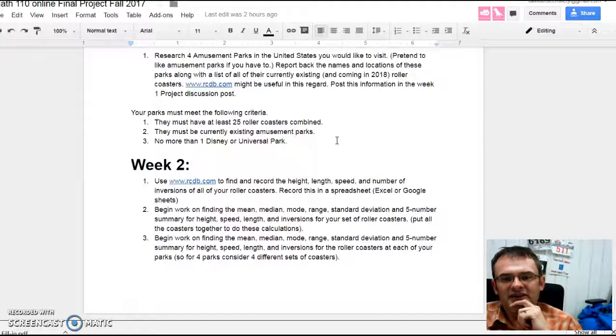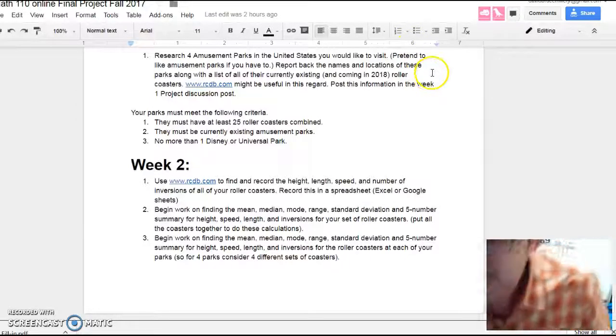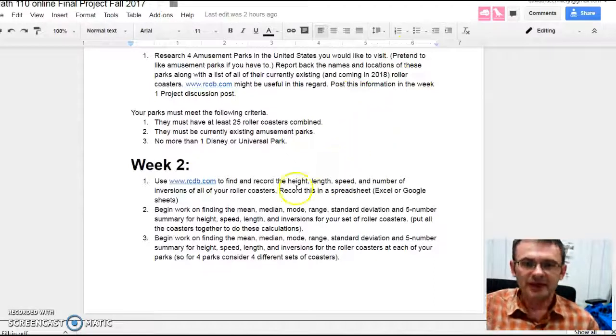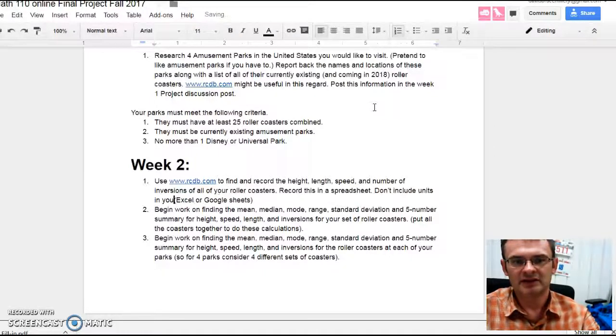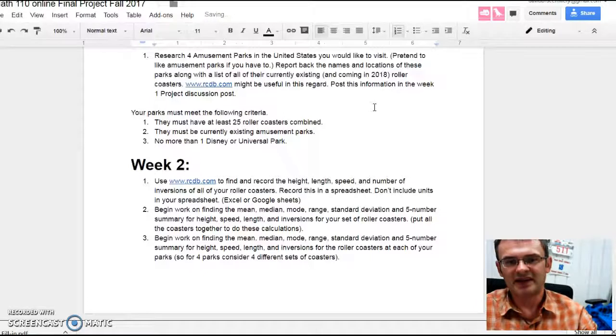A little hint for the data, and I'll update that in the sheet right now as we're talking. Don't include units in your spreadsheet. If you type something like 5,280 feet, that's not going to work. You just need numbers in the categories.